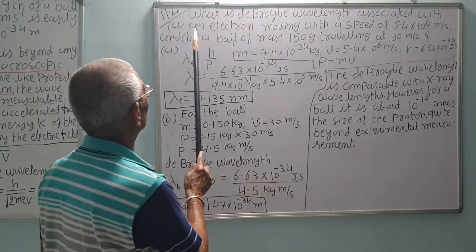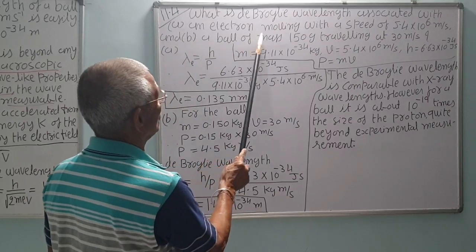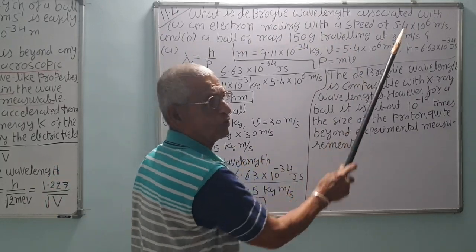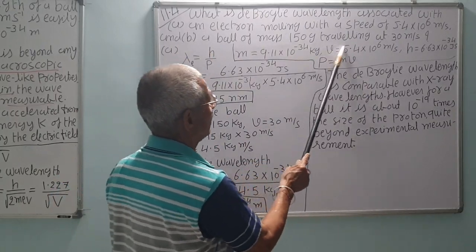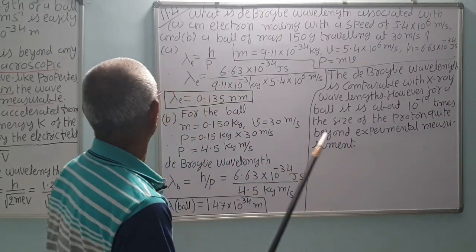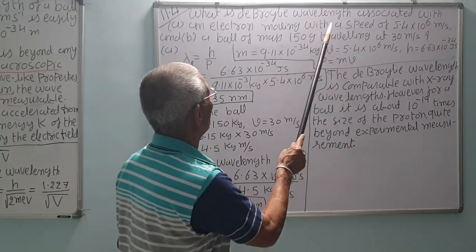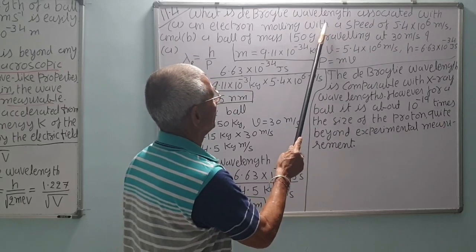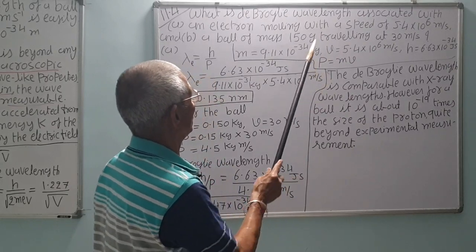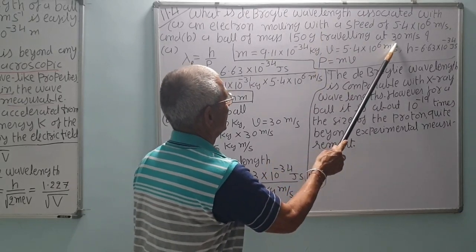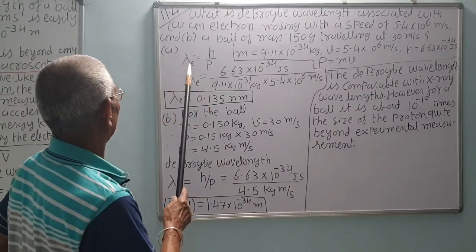11.4, this is a small example also. What is the de Broglie wavelength associated with, number one, an electron moving with the speed of 5.4 into 10 raised to 6 meter per second, and second, a ball of mass 150 grams traveling at the speed of 30 meter per second? As we have already studied, the electron has a lighter mass, so it will have more wavelength, and the ball is the heavier mass, so the wavelength will be much less.